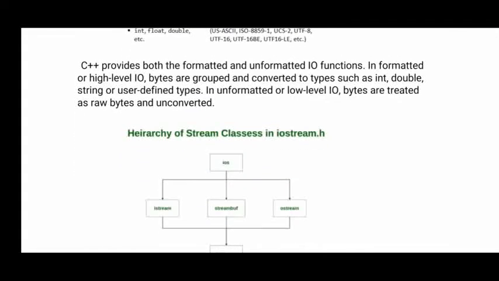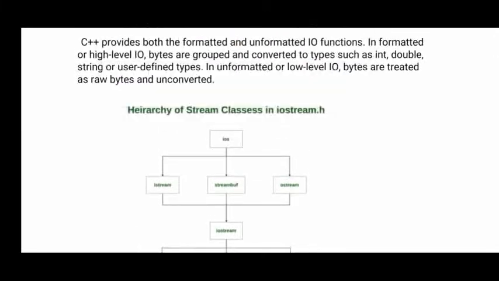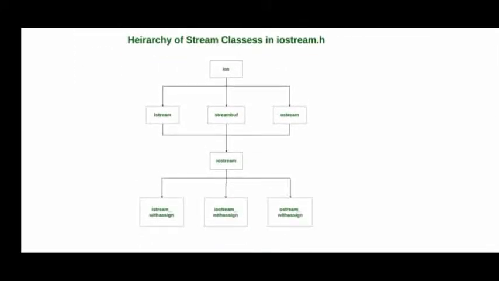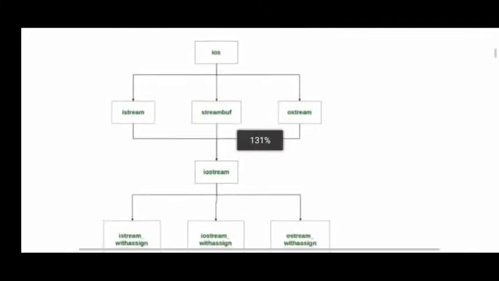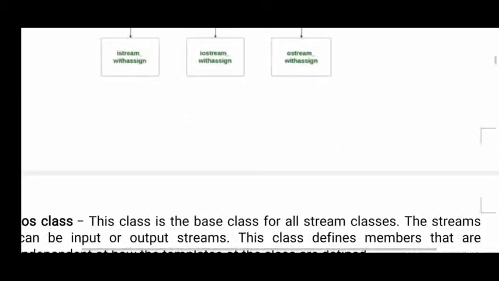Now here you can see streams. IOS, actually in the very first line of a C++ program we include iostream, right? So here IO means input and output, and then the stream buffer, three things. iostream means one is I for the istream, input stream, O for the ostream, output stream, and S for the stream buffer. Together these three we call the iostream, right? Input stream, output stream, and stream buffer.